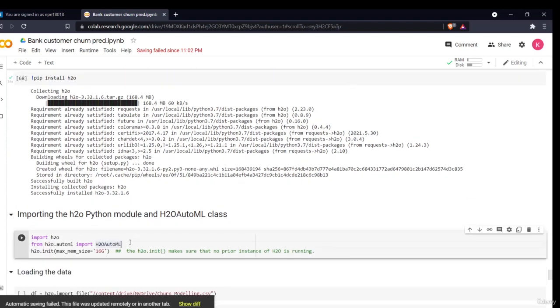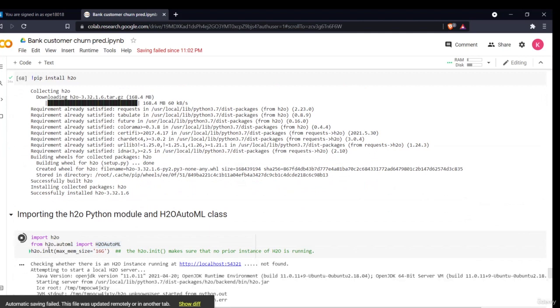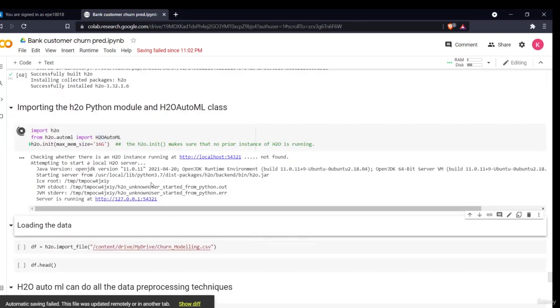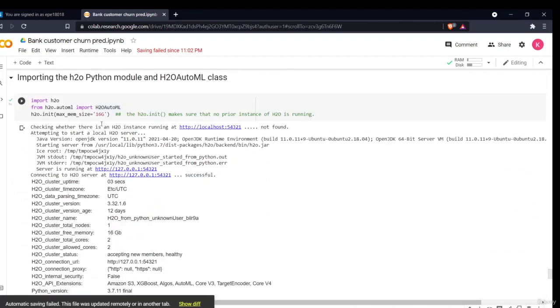Now we'll import H2O. Import h2o, then from h2o.automl we'll import H2OAutoML. Now we'll write the command h2o.init. What init does is it makes sure that no prior H2O instance is running. So now our H2O is imported.